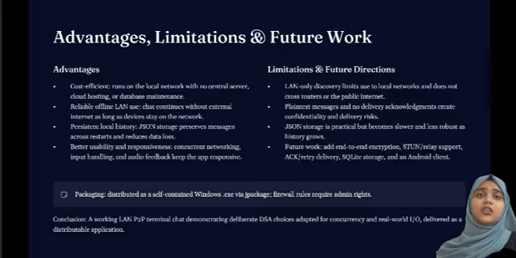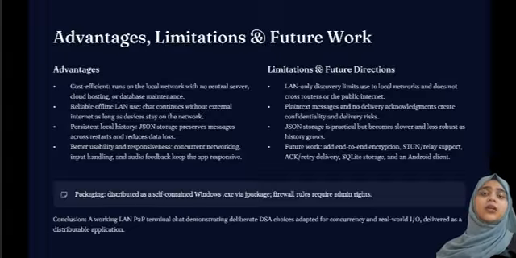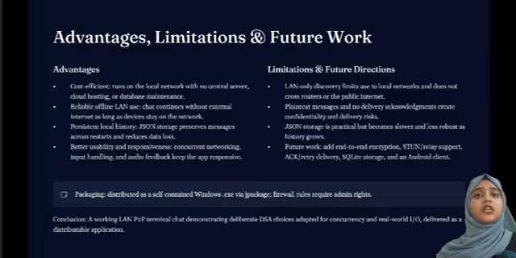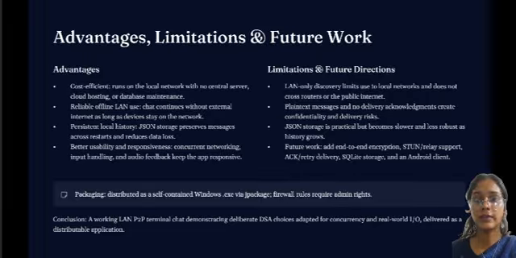However, we also acknowledge limitations. Discovery is LAN only, messages are transmitted in plain text, and we don't have delivery acknowledgements yet. Also, JSON storage is practical but not as robust as a real database. For future work, we would like to add end-to-end encryption, support for STUN or relay servers for internet connectivity, and replace JSON storage with SQLite for better performance and integrity.